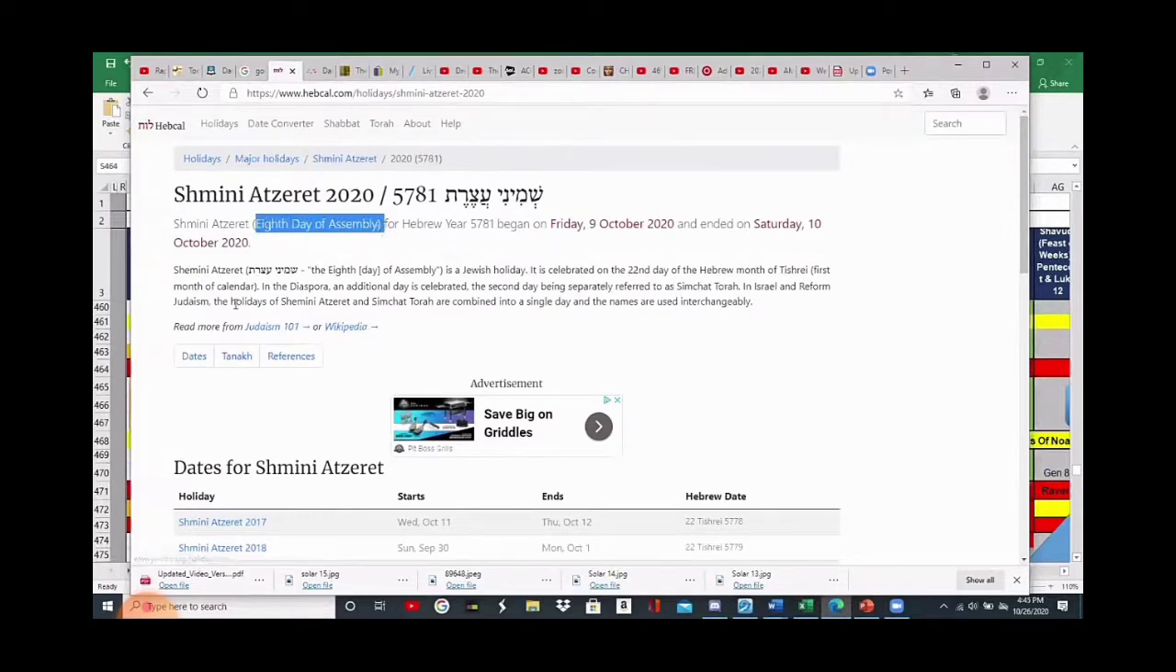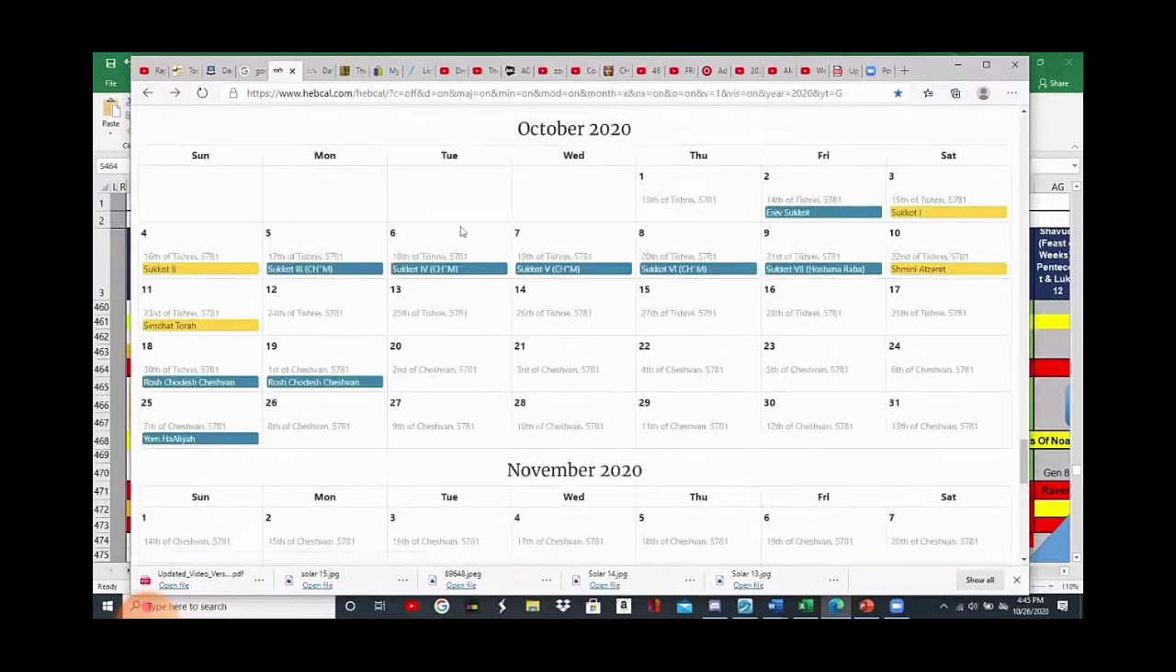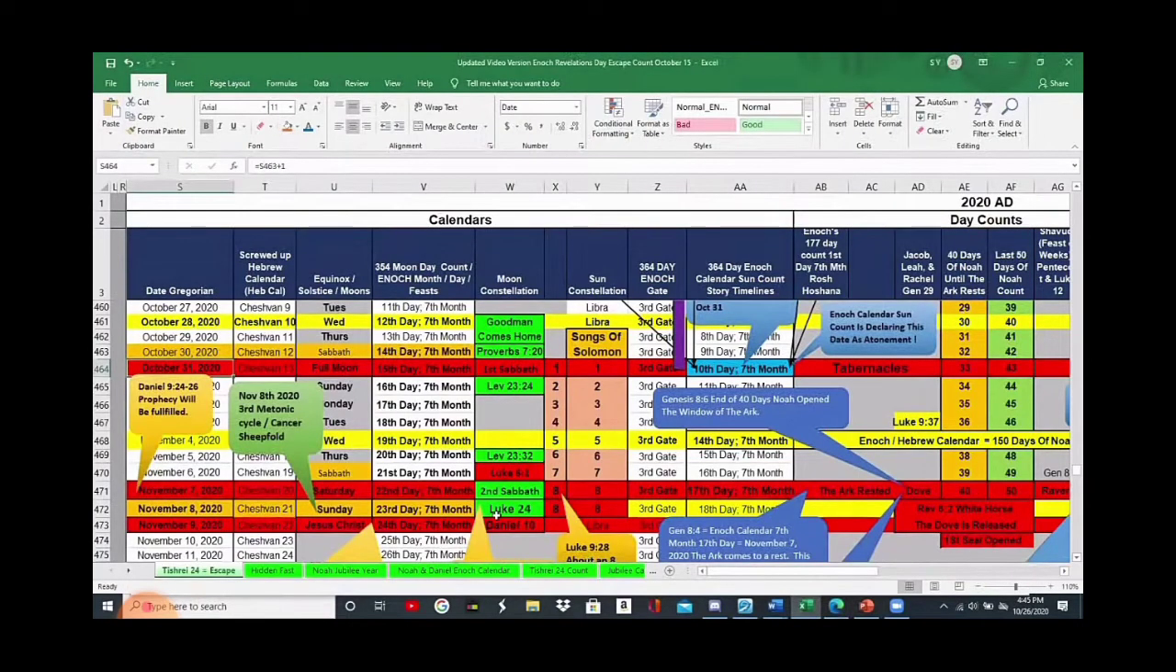And right here they show it. They say the holidays of Shemini Azeret and Simchat Torah are combined into a single day, and the names are used interchangeably. So these 2 days that we're pointing to, even though this is the wrong Hebrew calendar, when we place it on our calendar, it ends up between November 7th and November 8th. This is the great 8th day of the Feast of Tabernacles. So these are the 7 days and then the great 8th day combined right here.